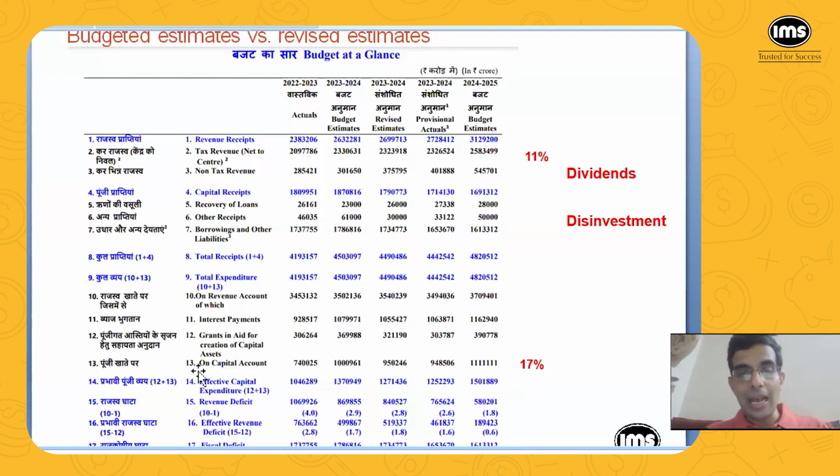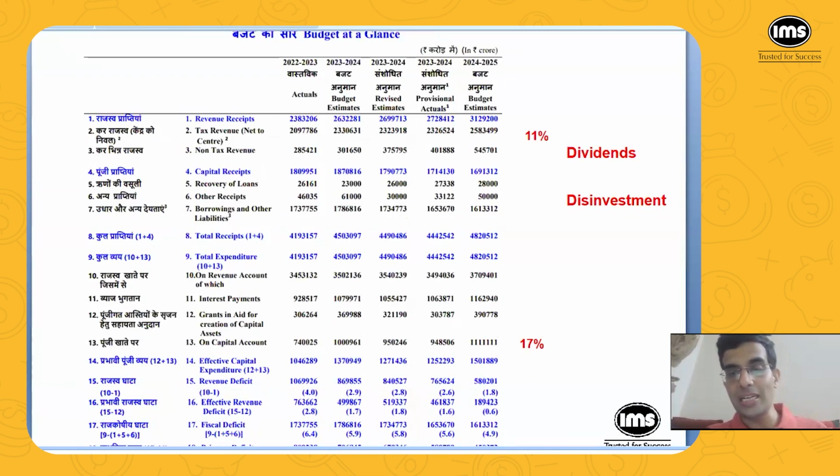Okay. And then sometime back, I said that the government intends to spend 11,11,111 crores, which you can see in serial number 13 right here, on creating long-term assets, infrastructure. So this is how the government intends to spend the amount. And then you can see the revenue deficit is 1, and in brackets something like 1.8 is written. So what is 1.8? It is 1.8% of the GDP. And similarly, the fiscal deficit is 4.9% of the GDP.